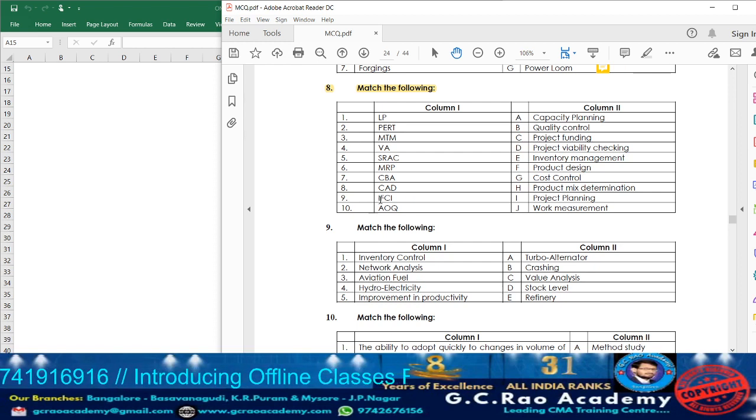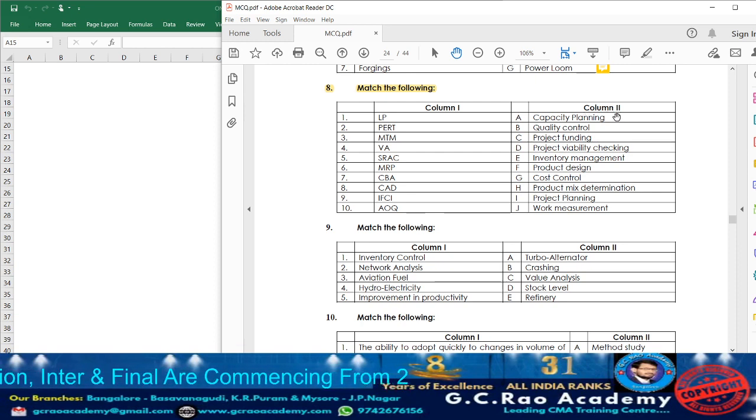Next point number 9. We have IFCI. IFCI will be utilized for funding purpose. AOQ means average output quality. It is one of the techniques of quality control.